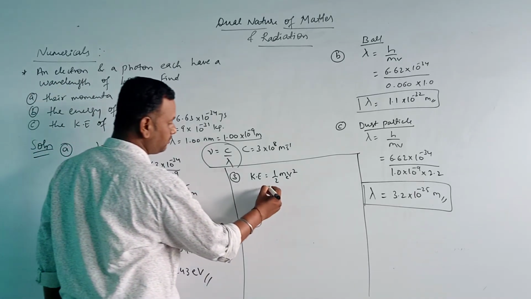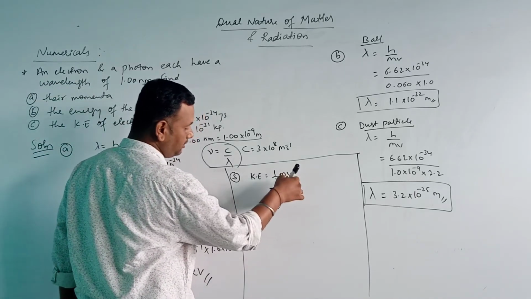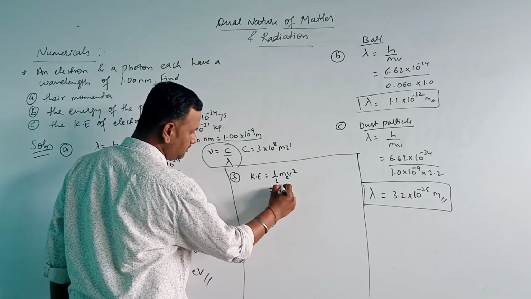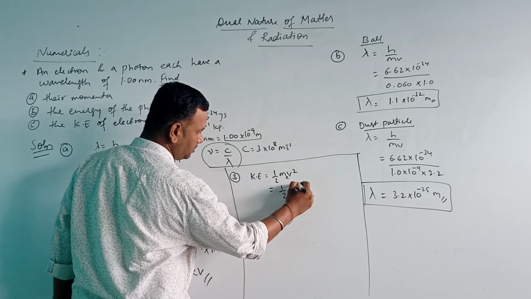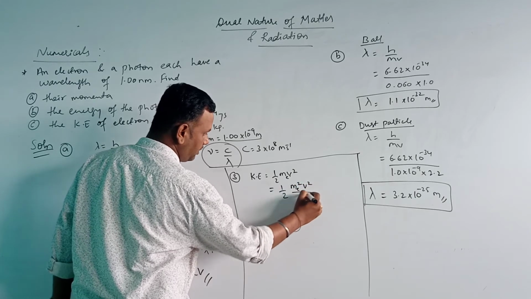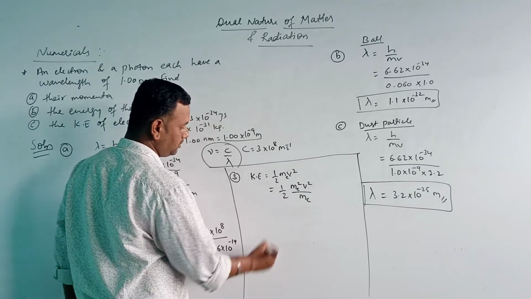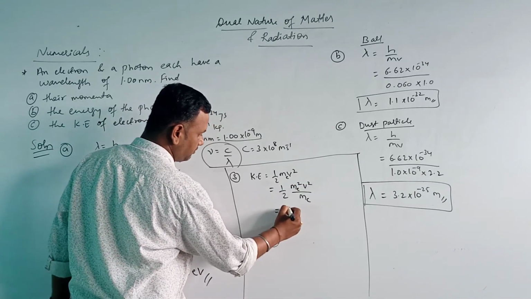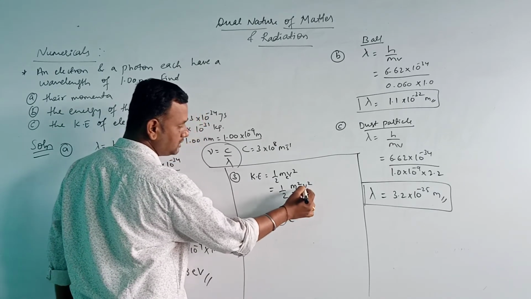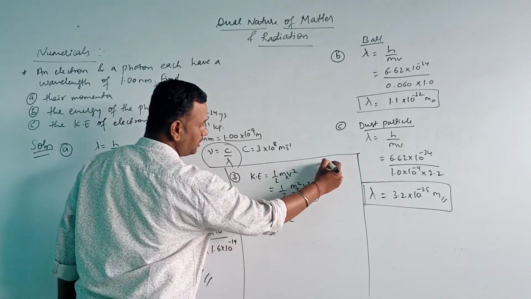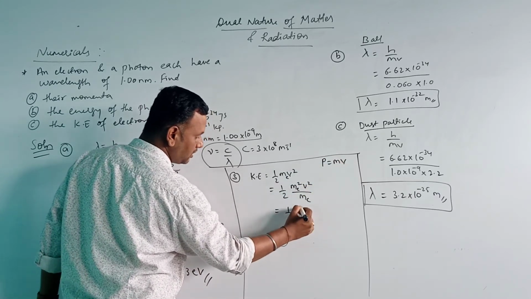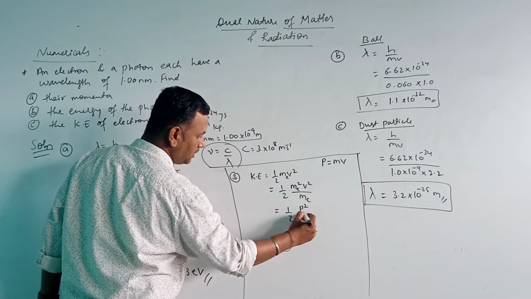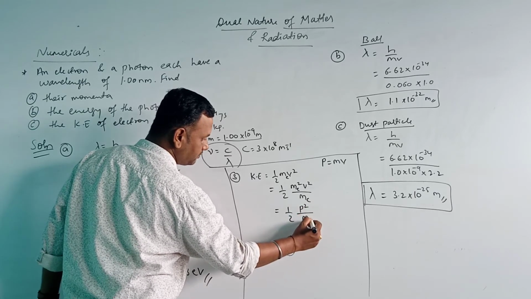So what I do here is divide and multiply by the mass m e. So it becomes m e square v square divided by the mass of the electron. We know momentum can be written as mass into velocity, so it is squared here. So I can write it as p square divided by the mass of the electron.